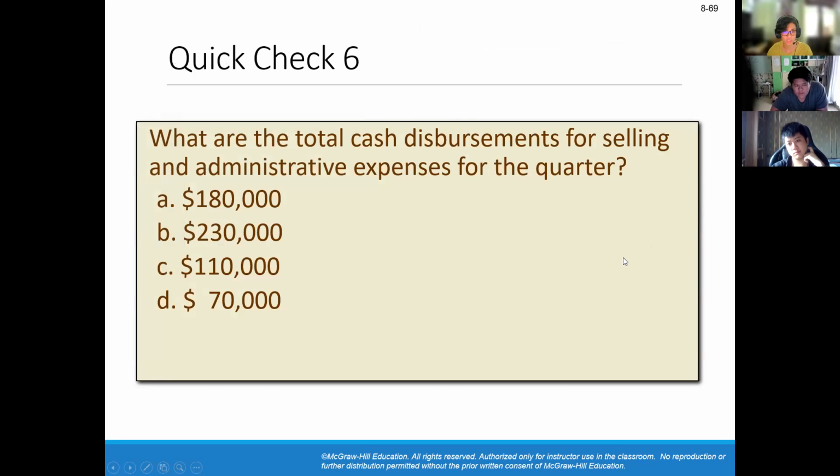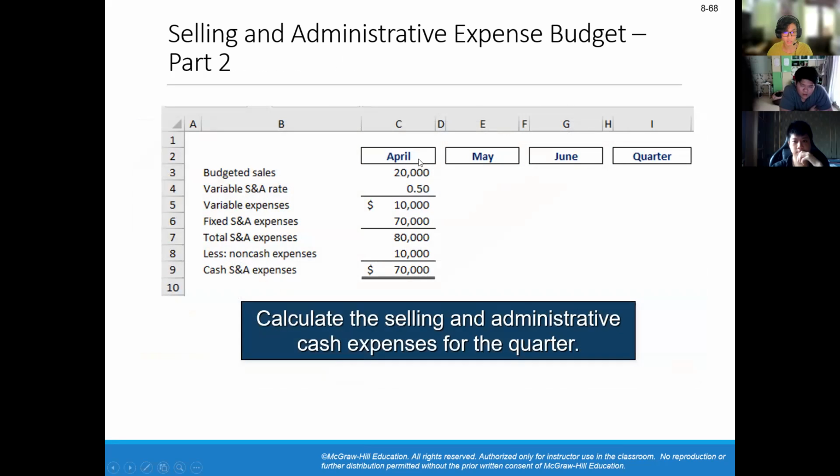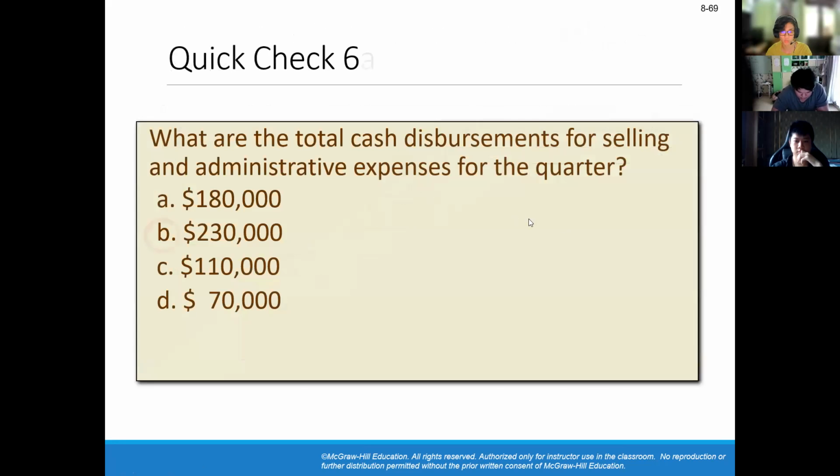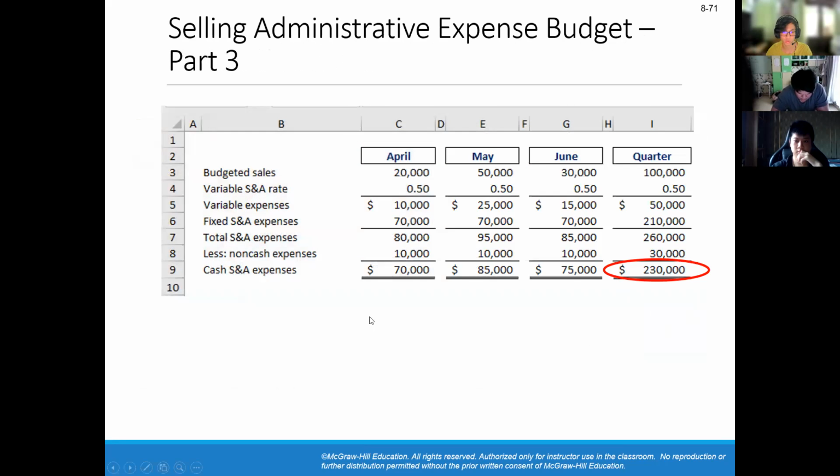So this is the quick check. What are the total cash disbursements for selling and administrative expenses for the quarter? So in order to figure that out, we need to calculate for the rest of the months, May and June, and add the total, which will give you the cash disbursements. So over here, that's the answer. You calculate everything: 70,000 for April, 85,000 for May, and 75,000 for June. And you add everything together to get a total of 230,000.